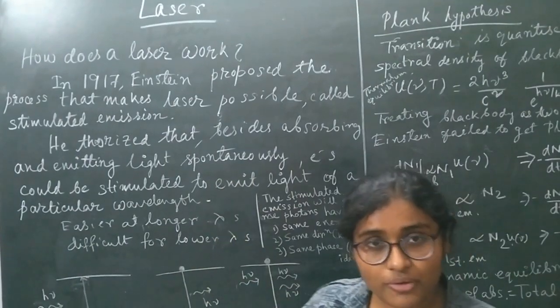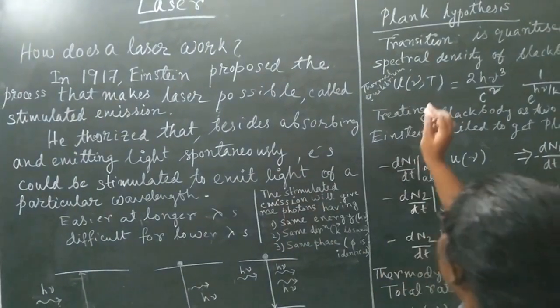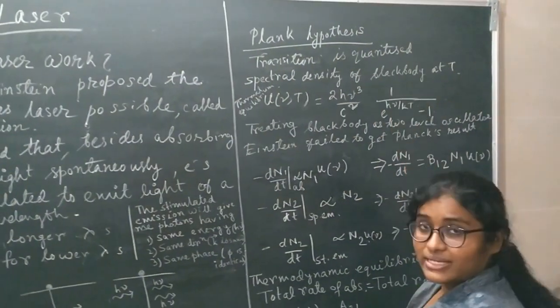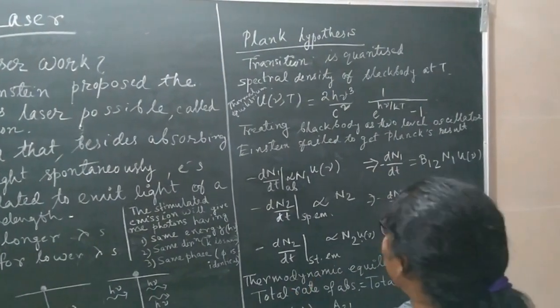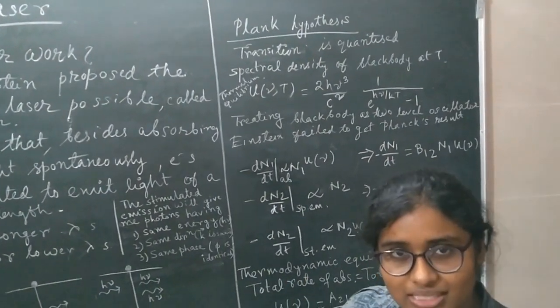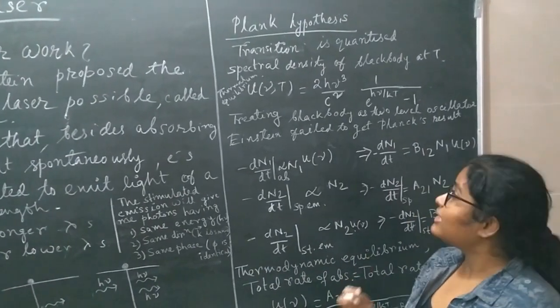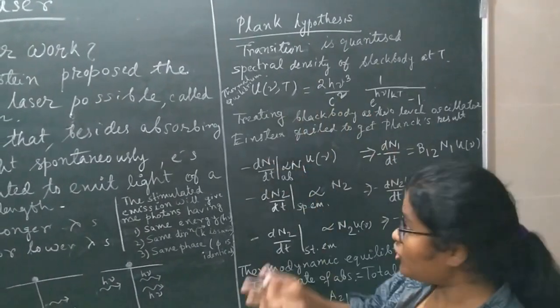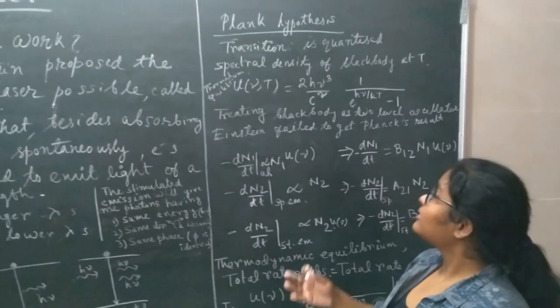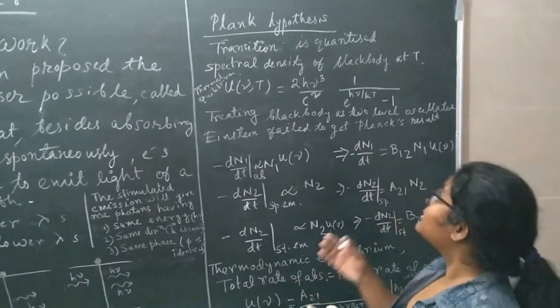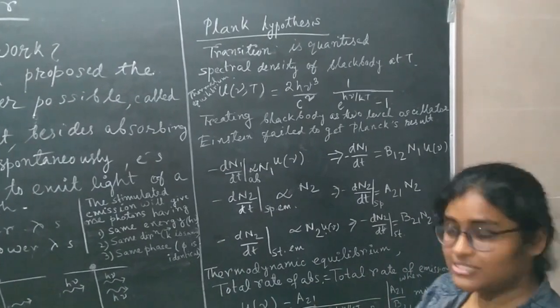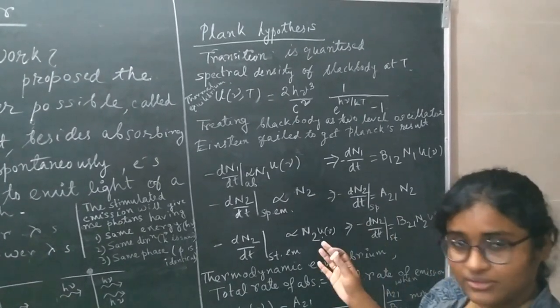From his quantum theory, the transition is quantized. Whenever he gave the theory of blackbody radiation, he told that the light transition, that is absorption or emission, is quantized, and light energy is quantized. So E equals h nu.